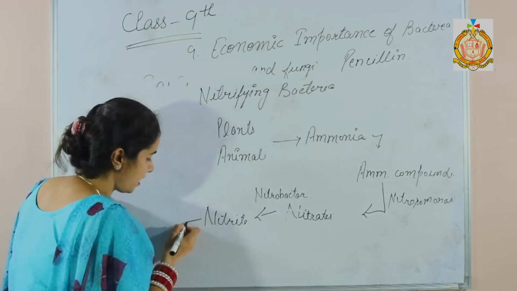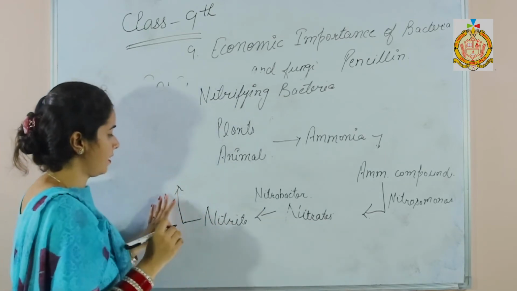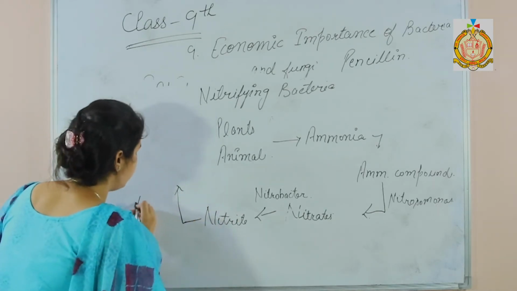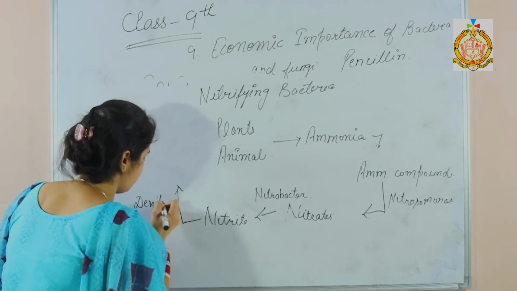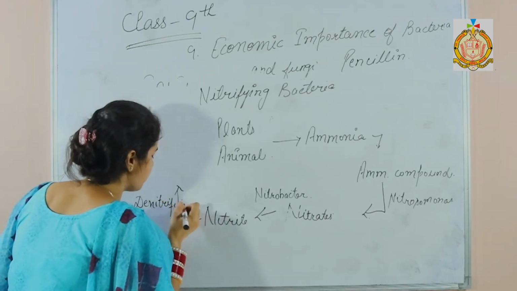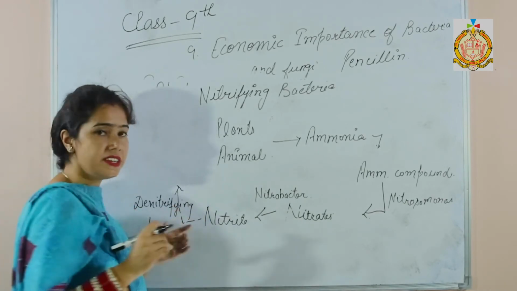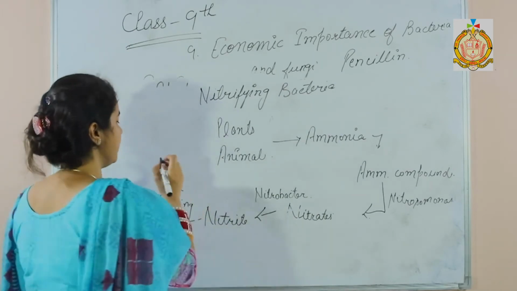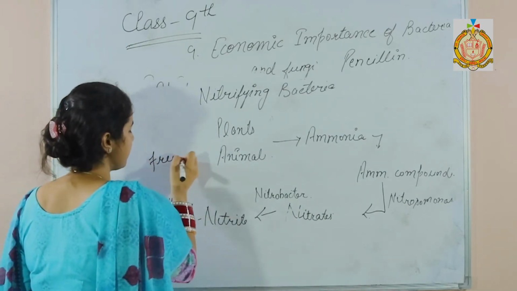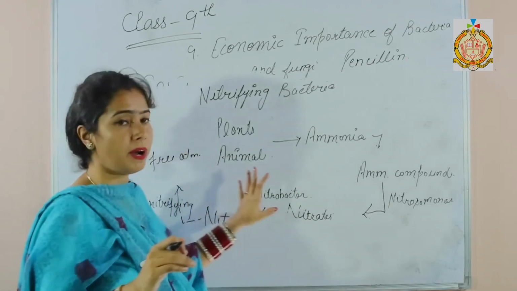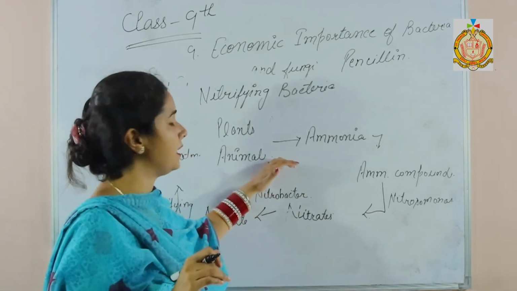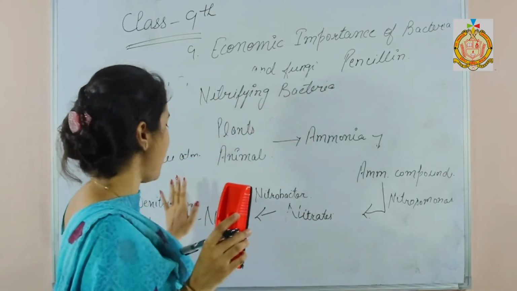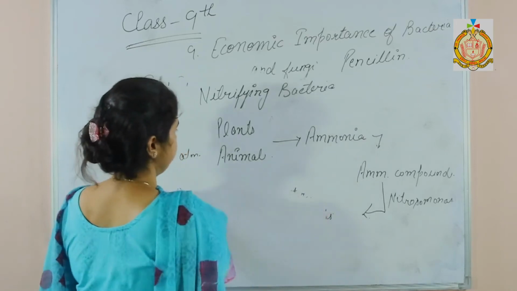Now this nitrite goes to the atmosphere with the help of denitrifying bacteria. These denitrifying bacteria change the nitrite form into the free atmospheric nitrogen. So by this, equilibrium can be maintained in the environment and in the soil. So these are nitrifying bacteria and denitrifying bacteria.